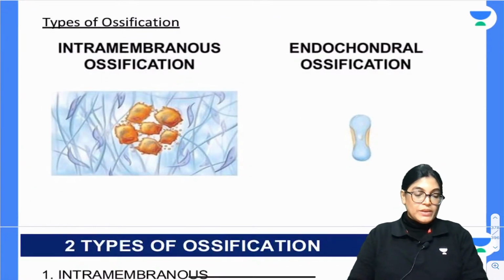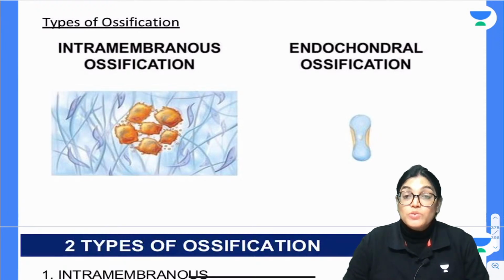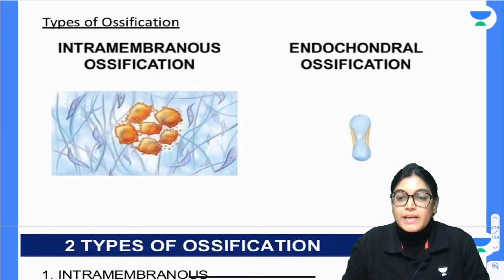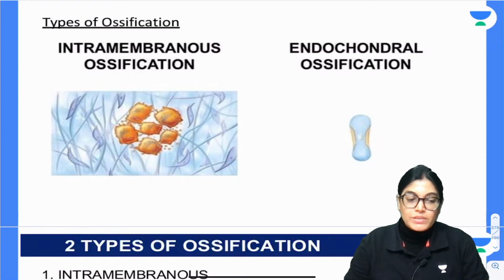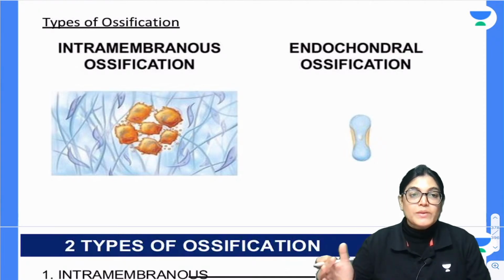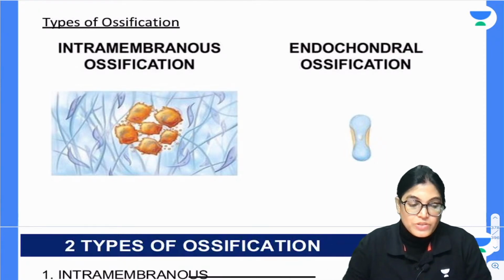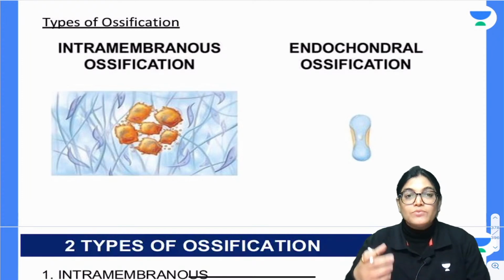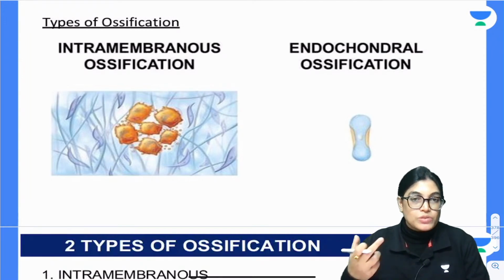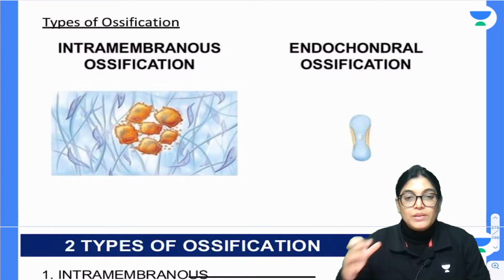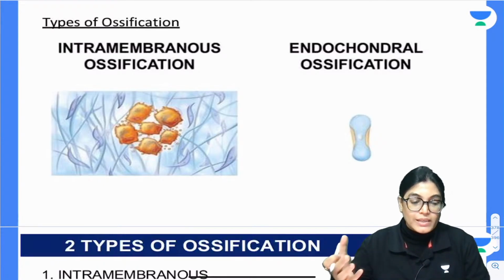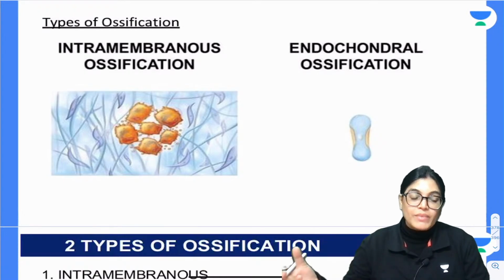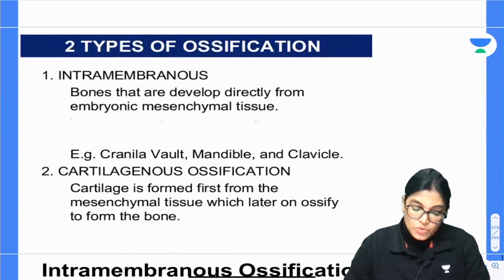Now let me tell you briefly about the types of ossification. We have got two types of ossification. One is called intramembranous and the other is endochondral ossification. It is important that we should know the basic difference between them. When I am talking about membranous ossification, it means the bones are first laid down from the mesodermal connective tissue, and through the mesodermal condensation directly the bones are formed. In the second category, after the mesodermal condensation, a cartilaginous model is formed, and then the adult bone is formed. So see here, two types of ossification.